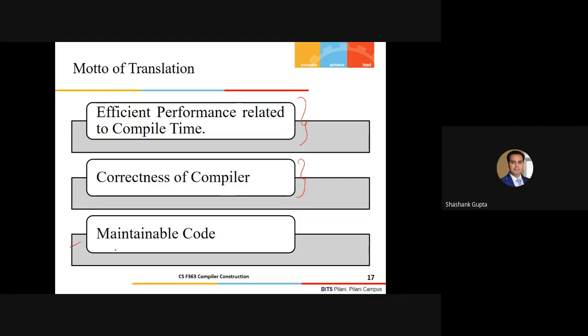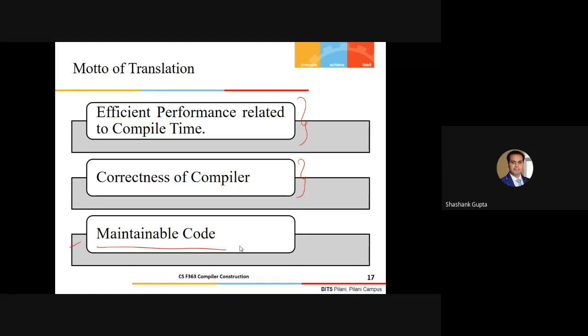Maintainable code. We will focus on this part later, but as of now, you should understand what exactly maintainable code is. Suppose you are transforming your high-level language to some target machine. This transformation need not be done each and every single time, right? Suppose you have done a one-time translation. This code should be very maintainable.